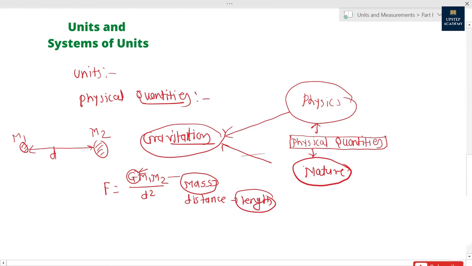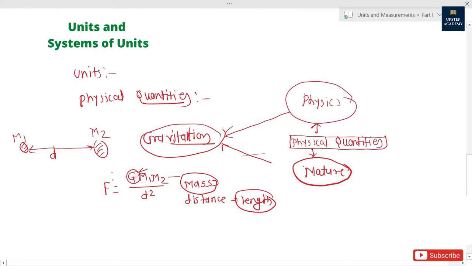We call those quantities physical quantities, because through them we deal with nature. Physical quantities are the language through which we communicate with nature. So I hope you understood the concept of physical quantities. We are going to see in the next topic what physical quantities are, but for now I think this is okay.